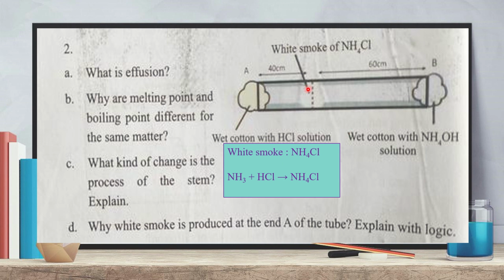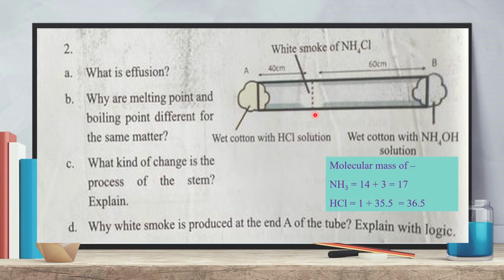So the white smoke, that is ammonium chloride, is produced near point A, the A mouth, and far from B. Why? Now, we know ammonia and HCl are both gaseous and both diffuse inside the test tube. But their rate of diffusion is not the same because their molecular mass is not the same. We know the diffusion rate depends on the molecular mass. Here, the molecular mass of ammonia is 17 and the molecular mass of HCl is 36.5. The molecular mass of HCl is more than ammonia. So ammonia will diffuse more than HCl. That means ammonia will go a greater distance than HCl.